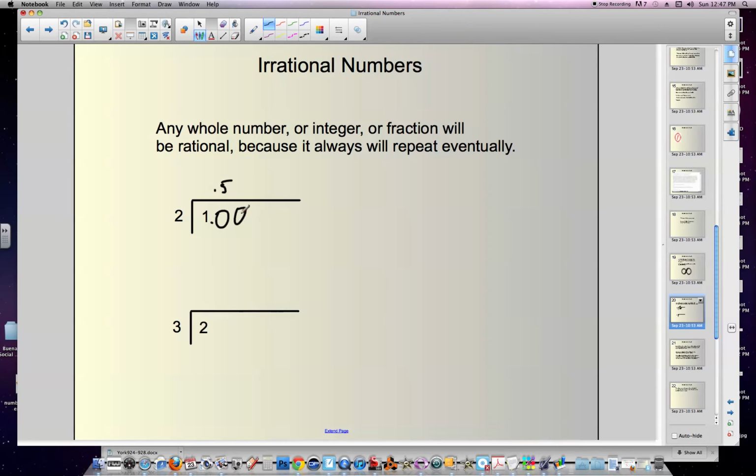How many times will 2 go into 0, right? And it's just going to repeat zeros forever. So it repeats eventually. How many times will 3 go into 2?